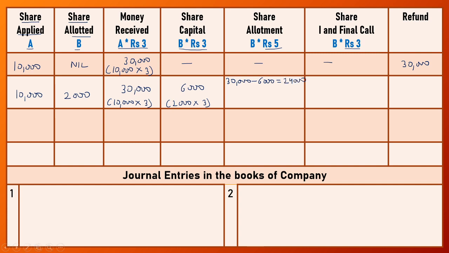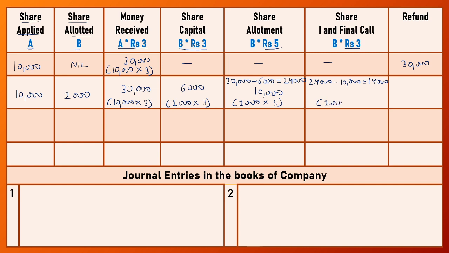We can easily adjust the allotment money on 2,000 shares at a price of rupees 5 per share. So the allotment money is 10,000. So after adjusting allotment money from 24,000, we have a remaining balance of 14,000. Now we can easily adjust first and final call also on 2,000 shares.